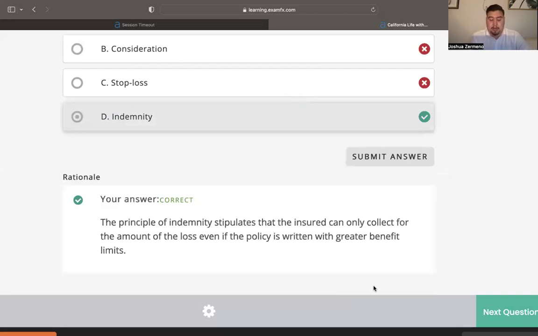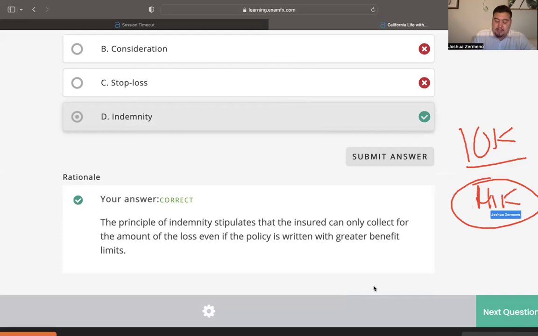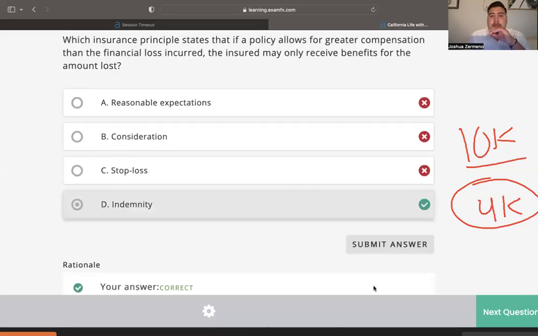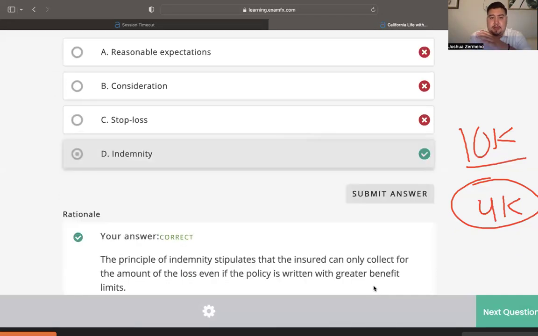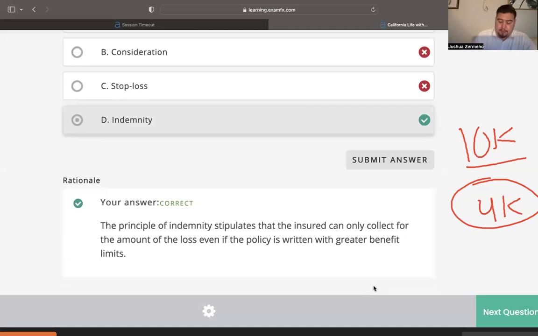Remember, you can have a policy. Let's say your auto insurance policy covers you for up to $10,000, just to keep the math simple, and you get into an accident and it's going to cost $4,000 to fix all the damages. So your policy is for $10,000, but $4,000 is what it's going to take to repair and restore your car. Like they said right here, you only receive the benefits of the amount lost, which in this case was $4,000. How much money does the company give you? Well, they're only going to give you the $4,000. They're going to give you just enough money.